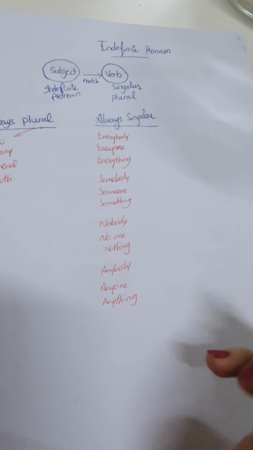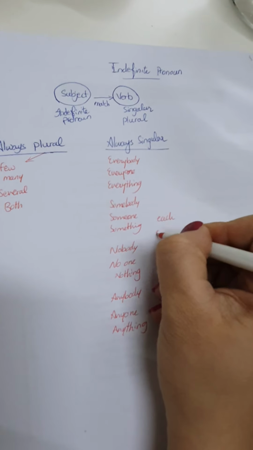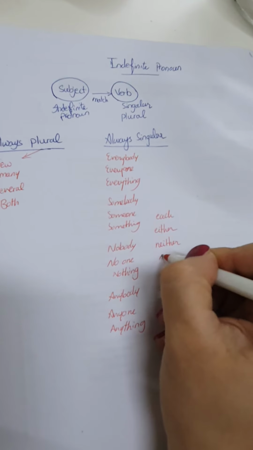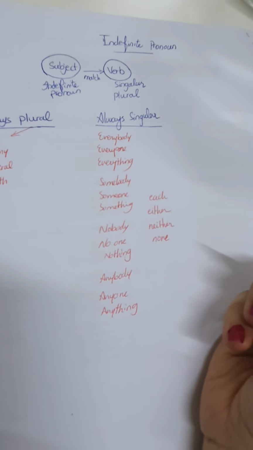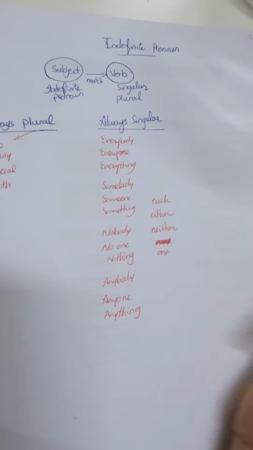Okay? Each, either, neither, one. I'm sorry, one. None is another song.